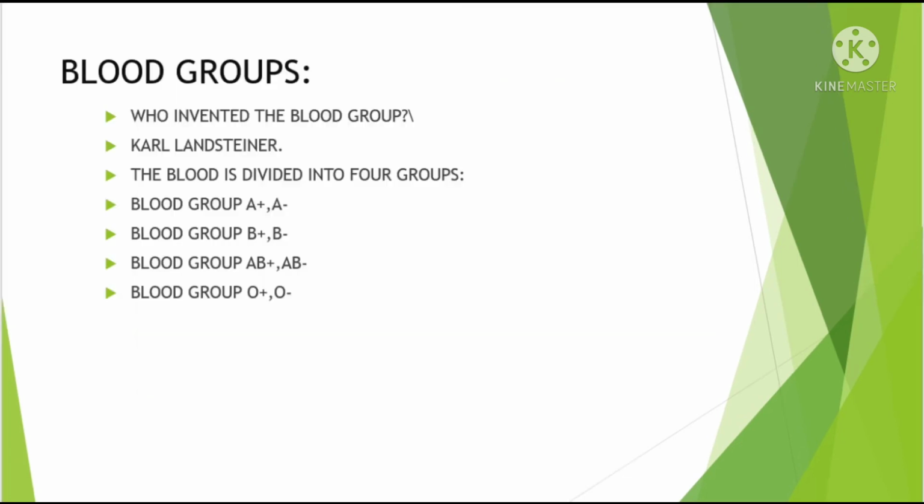Next, blood groups. Who invented the blood groups? Karl Landsteiner. The blood groups are divided into four groups: blood group A, blood group B, blood group AB, blood group O. Again in this, A negative, B negative, AB negative, O negative.